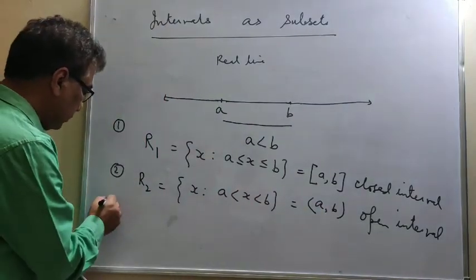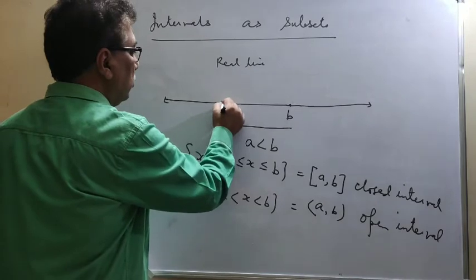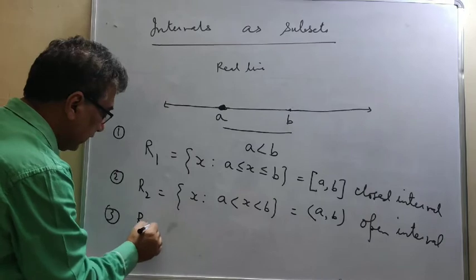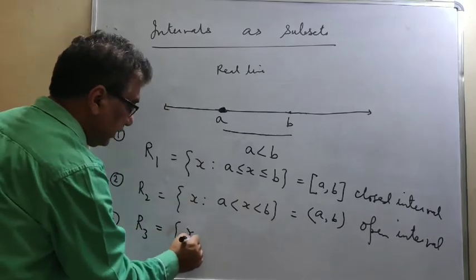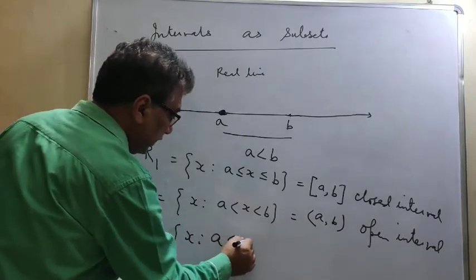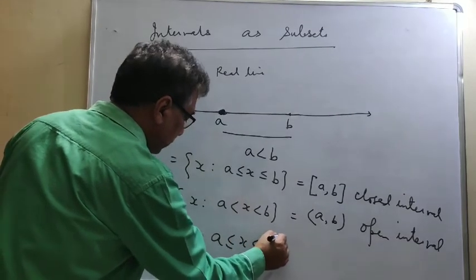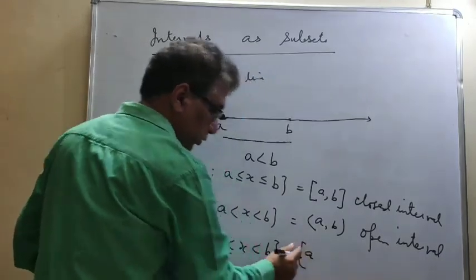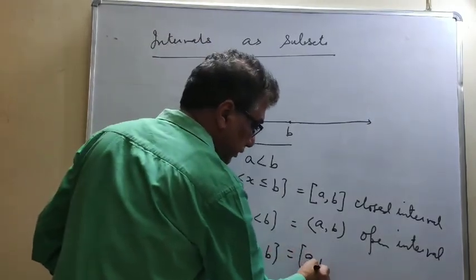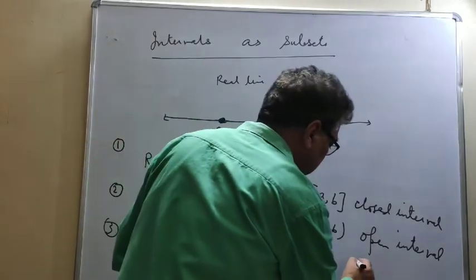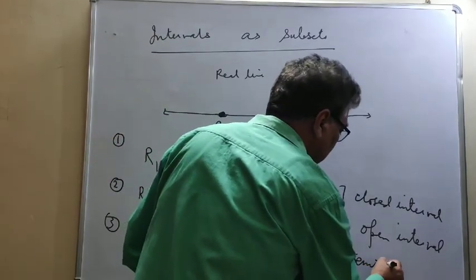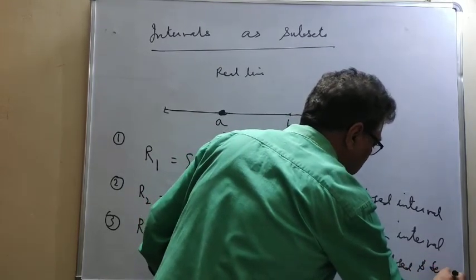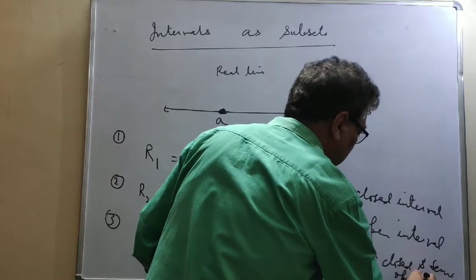Now the third case, if one part is included and not the other. If I represent it by R3, then this will be written as A ≤ x < B. Another way of writing, since we are closing on one side, a square bracket will be on that side, and this is B. So this is called a semi-closed and semi-open interval.